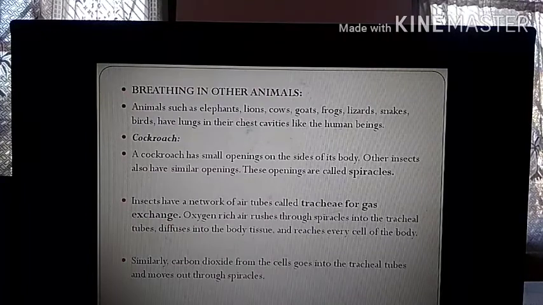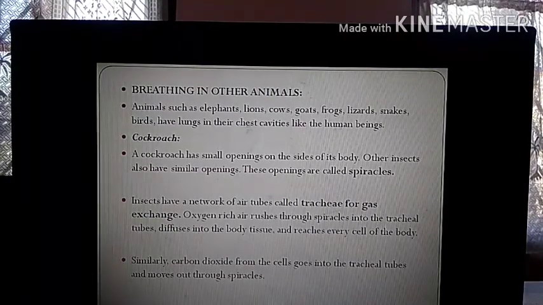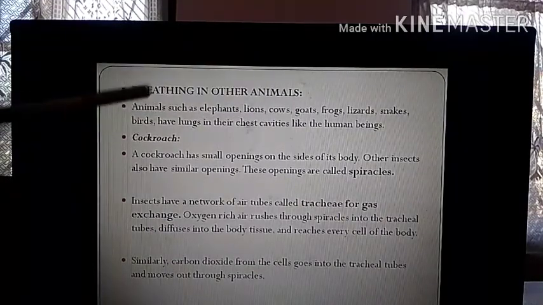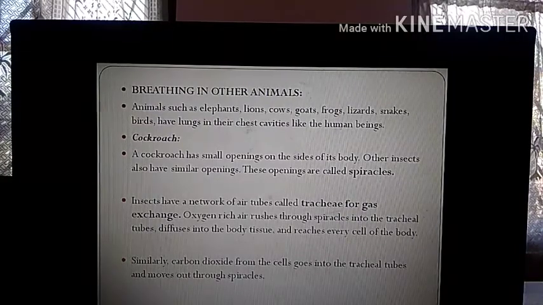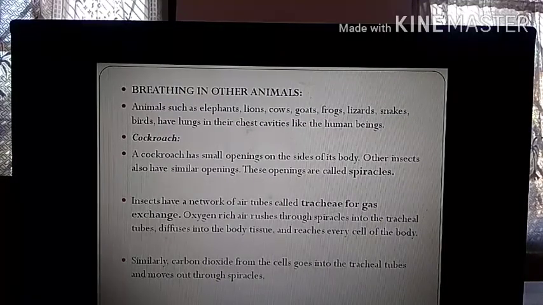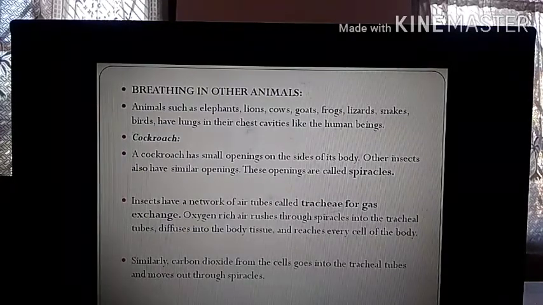Now, breathing in other animals. How do other animals breathe? Animals such as elephants, lions, cows, goats, frogs, lizards, snakes, and birds have lungs in their chest cavities like human beings. Many animals have lungs in their chest cavities. Some don't have lungs, so they breathe through their skin. Some breathe through their gills. Most of the animals have lungs for breathing.